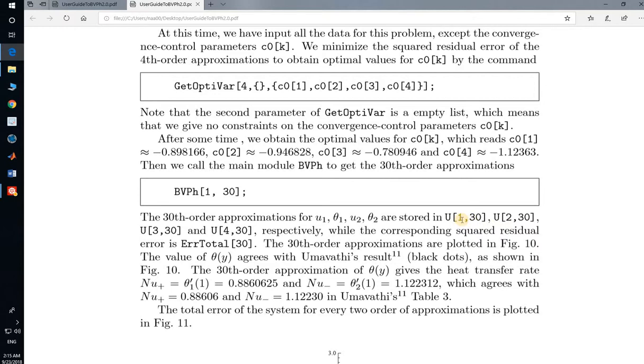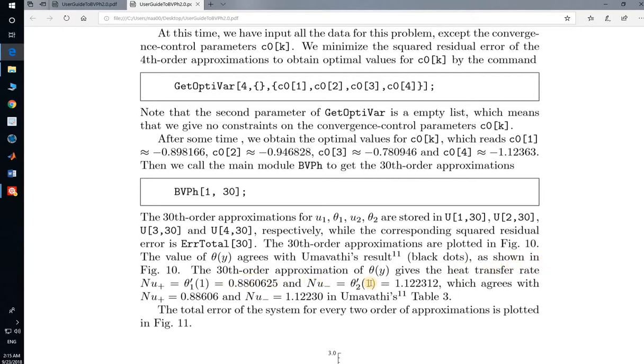We can plot as we want respectively, with the corresponding square residual error tolerance. The 30th order approximation is plotted in figure 10. The value of theta y agrees with the results, the black dots, as shown in figure 10.